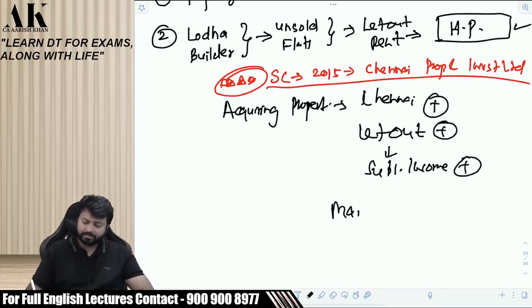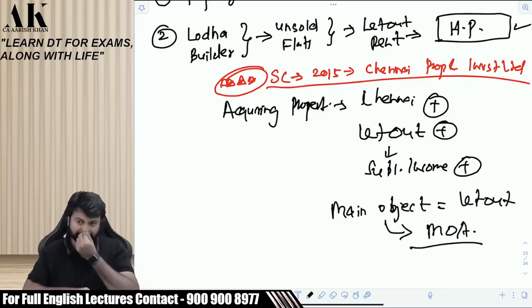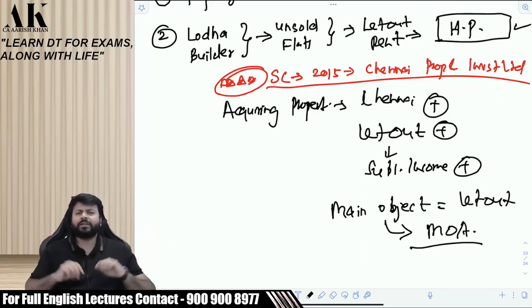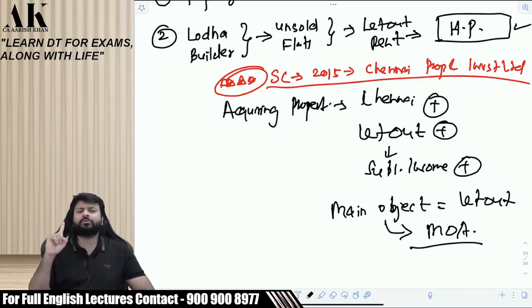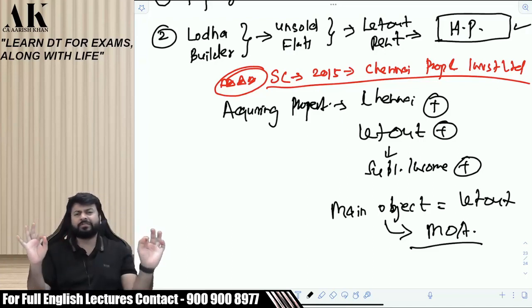The assessee's main object is letting out. That is also written in the Memorandum of Association. Now, I have given you sufficient information. There is an assessee whose main object is letting out. How do they let out? They acquire the property and then they let out.